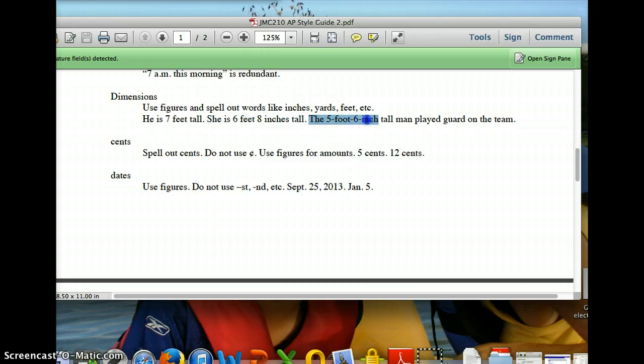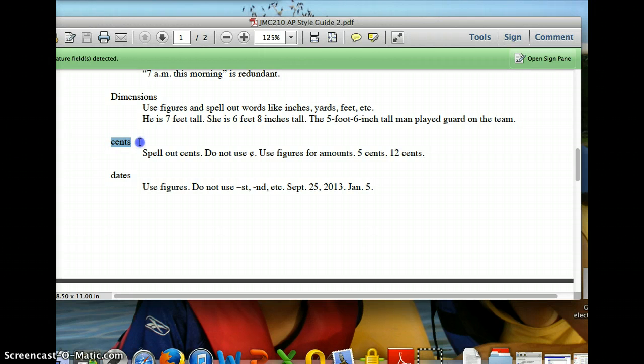The following is a compound modifier. The 5-foot-6-inch-tall man. That is a compound modifier, so you would use hyphens. When in doubt whether to use hyphens, you probably don't need them, but look in the style book and try to make your sentence fit the examples they use. They've got a lot of examples in there, so you can just plug in what you're doing and see which example it fits. All the entries in the style book have examples, so you can use those.